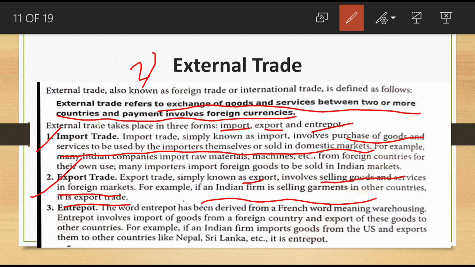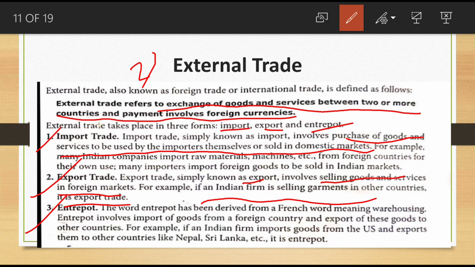Our products we are exporting to other countries, meaning selling to other countries, that trade is called export trade. Next one is entry port trade. This is a new term, I think, for you. Entry port, import, export, that you know. Entry port meaning is